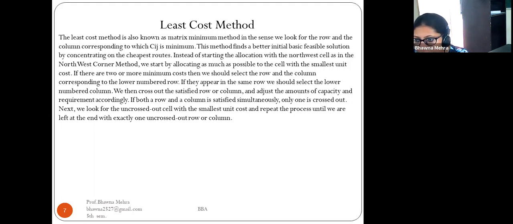If both the row and column are satisfied simultaneously, then only one is crossed out. Then we look for the uncrossed-out cell with the smallest unit cost and repeat the process until we are left with exactly one uncrossed row and column. So this is all about the northwest corner and the least cost methods.